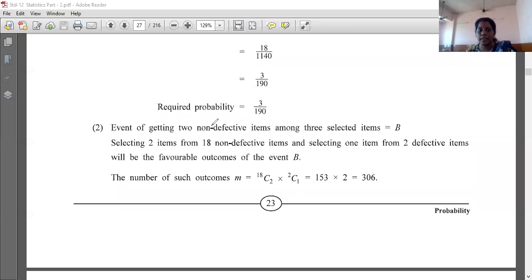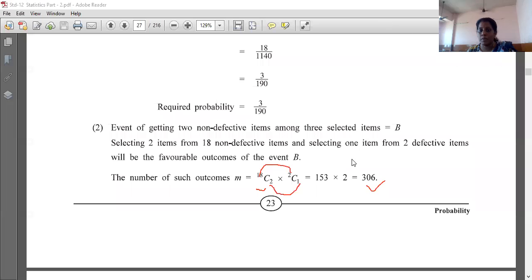Okay, so the event of getting 2 non-defective items amongst the 3 selected items is B. So how many non-defectives do you have? 18. So 18C2 into, again the same thing, one more you have to select. That is you will be selecting from the defective, that is 2C1. What I want to tell you is that this total should be 3 and this total should be 20. Our total was 20, so this total should come to 20, and the total of the selection should come to 3, right? So 18C2 into 2C1, that is 153 into 2, that comes to 306.